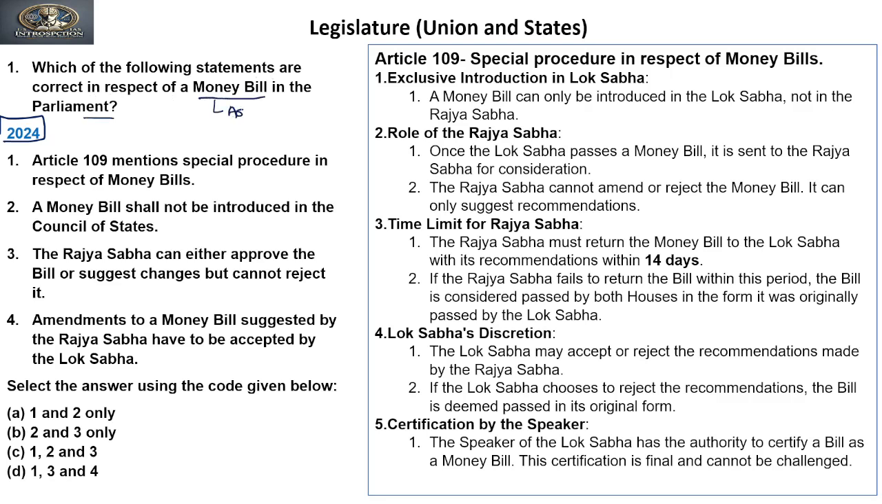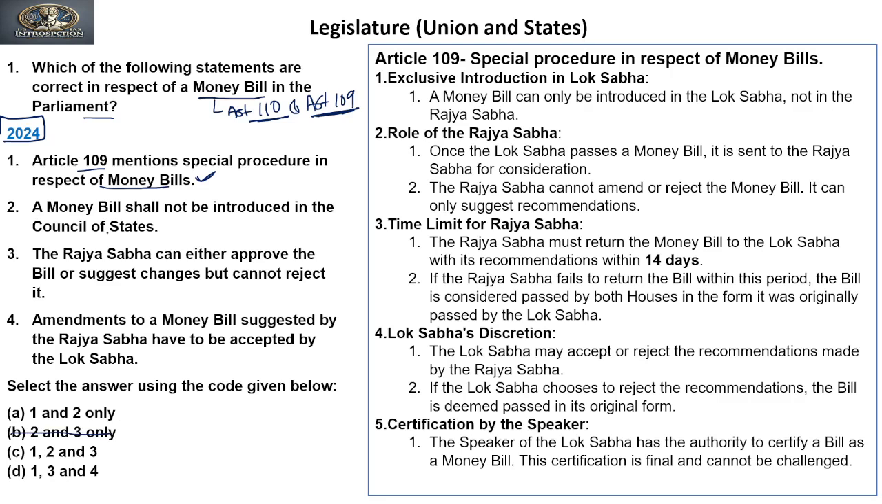As we know, the money bill definition is given under Article 110 and the procedure with respect to money bill is given under Article 109. Clear? So let's see the statements. The very first statement says that Article 109 mentions special procedure in respect of money bill. Yes, it is true that Article 109 talks about a procedure of the money bill. So if we use the elimination method, B cannot be our answer.